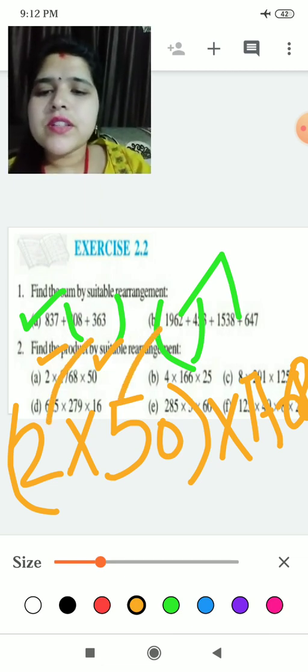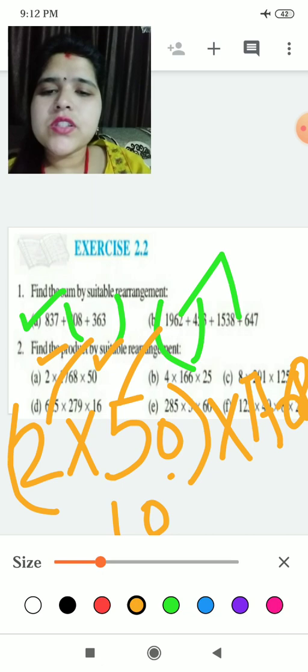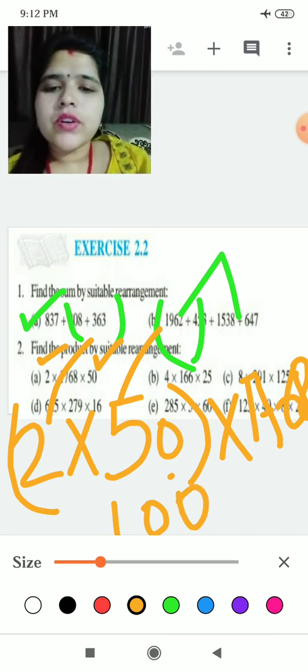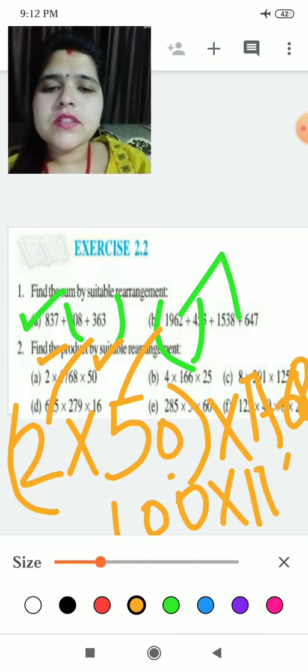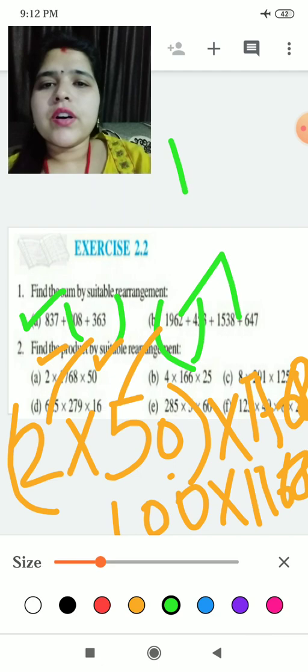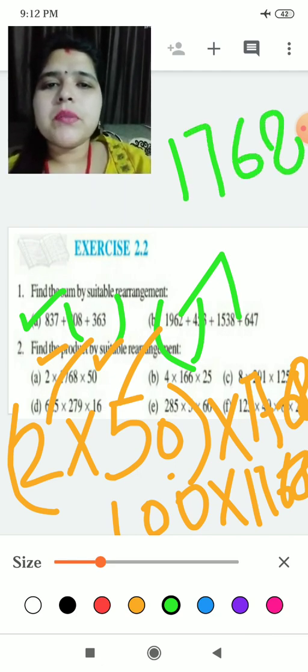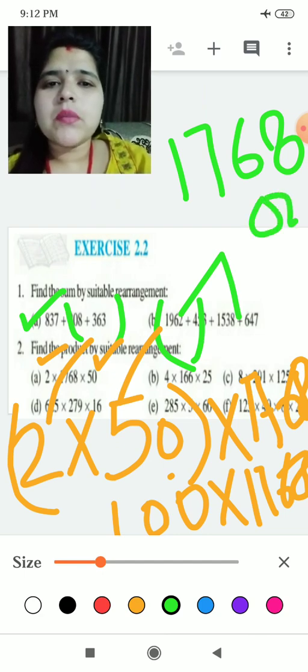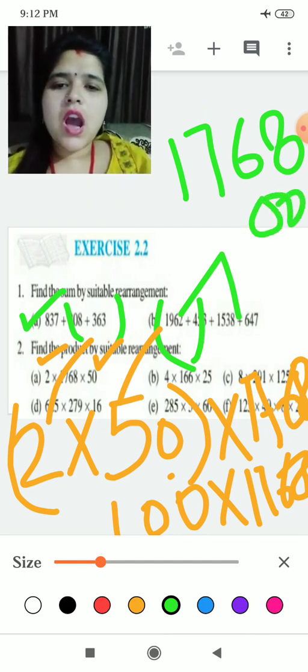So 2 5 ja is 10, 100 I have come, and 10 is remaining. 10 will write down as it is. Now behind it is 1768. Okay, now we will write 1768. When it will be multiplied by 100, it will get 17680. This will be our answer.